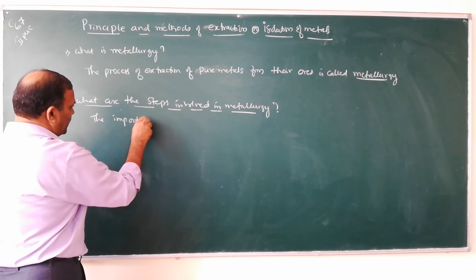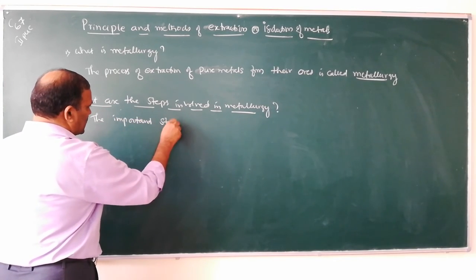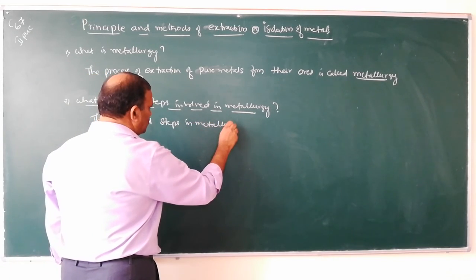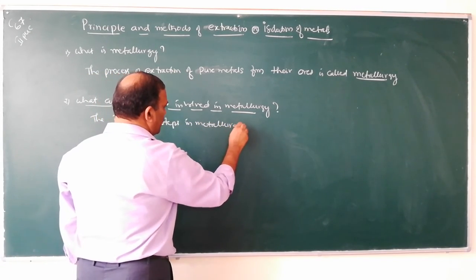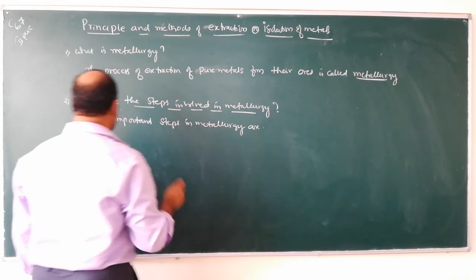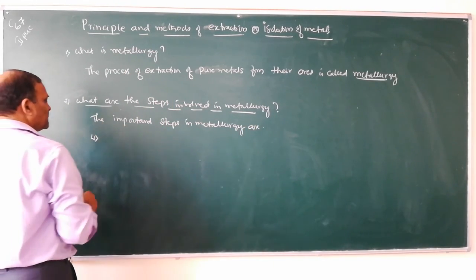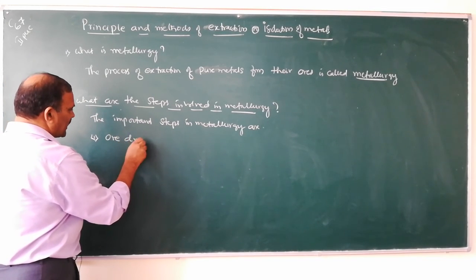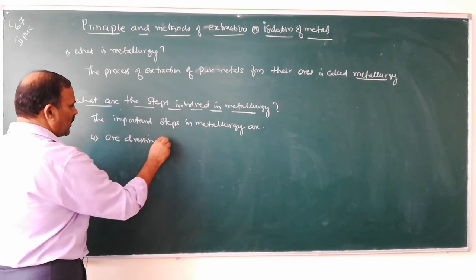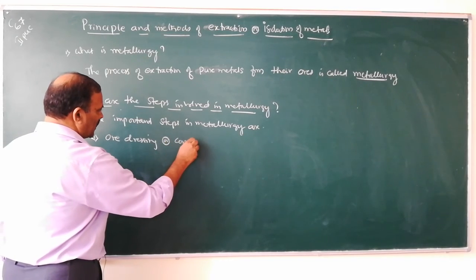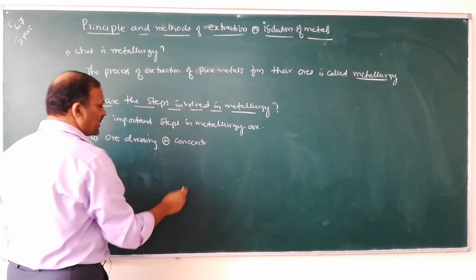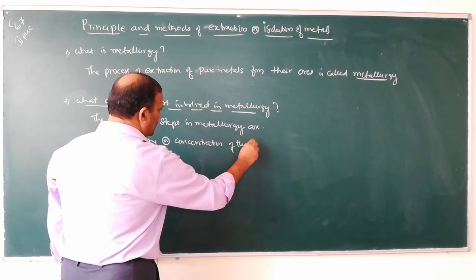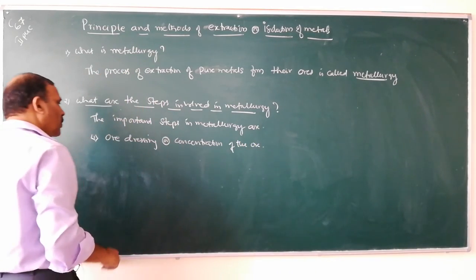The important steps in metallurgy are: number 1, ore dressing or concentration of the ore.